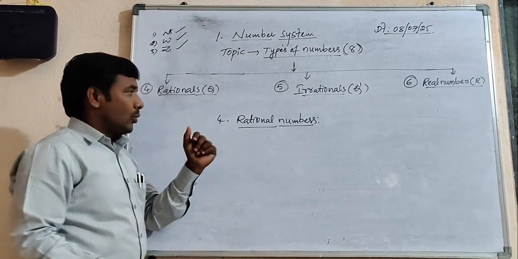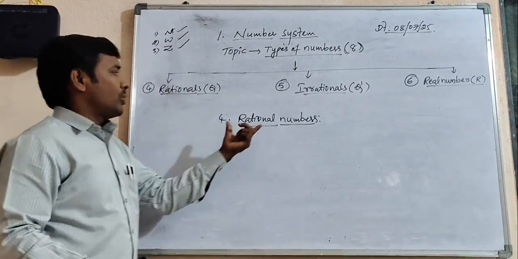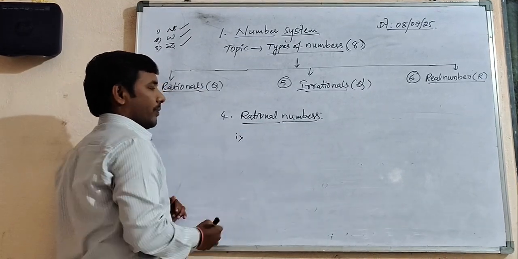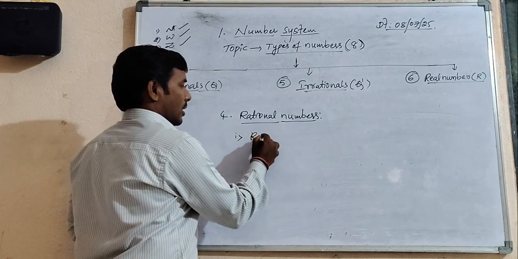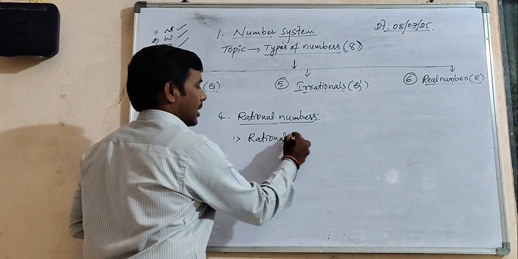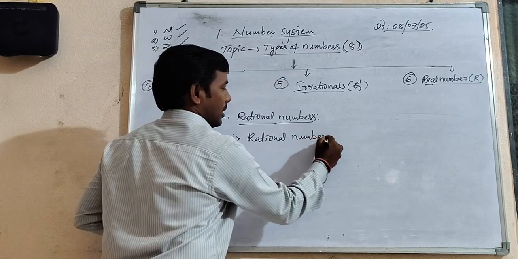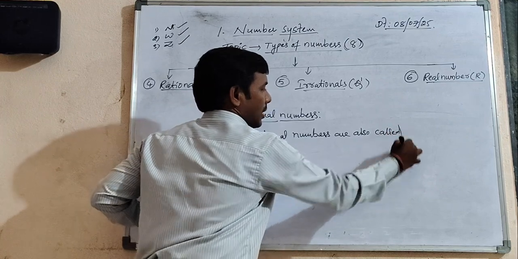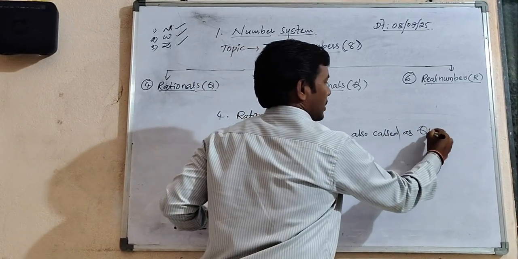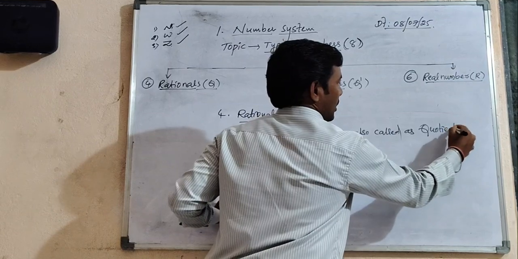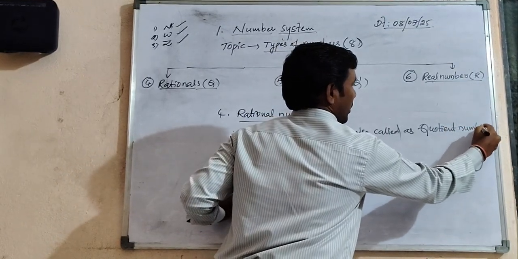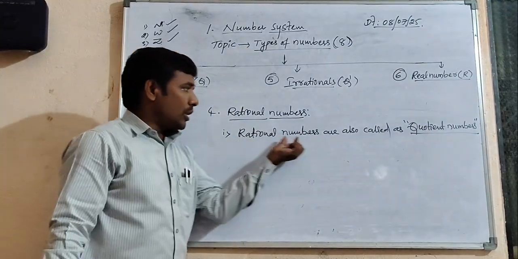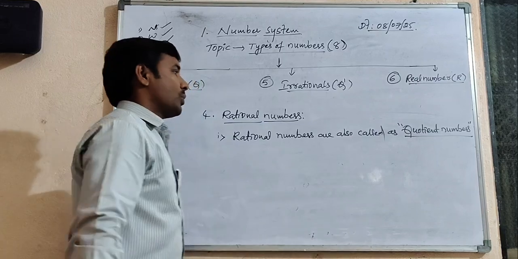Right, students, I want to discuss a few more things about rational numbers. Point 1: rationals, or else rational numbers, are also called quotient numbers. Carefully observe, beta. Everyone, every student. Very important: rational numbers are also called quotient numbers.